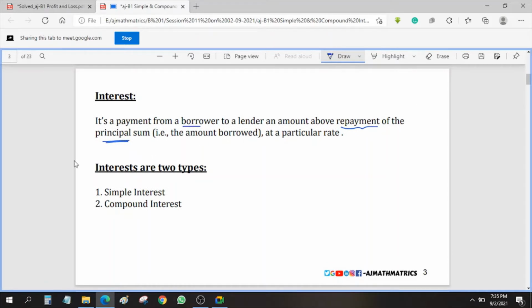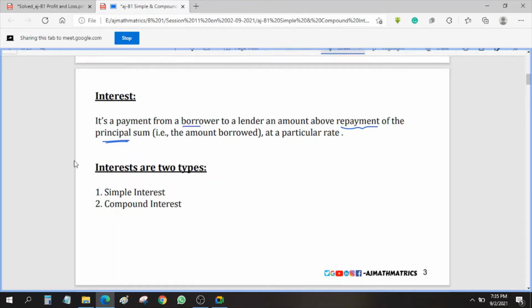Above the principal sum, what we are paying, that we call interest. So that is the amount borrowed at a particular rate. Now, in general terms, rate of interest we will call ROI. This is the bank term, ROI. They generally talk about it in this form. ROI means rate of interest.